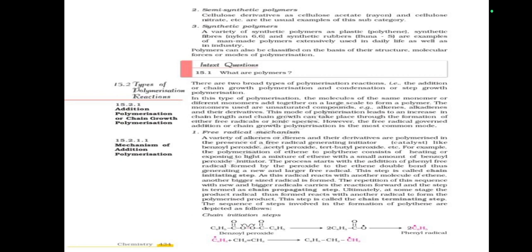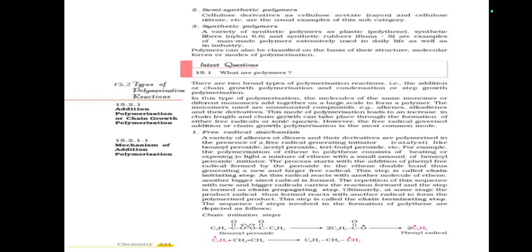A variety of alkenes or dienes and their derivatives are polymerized in the presence of a free radical generating initiator, like benzoyl peroxide. The polymerization of ethene to polyethene consists of heating or exposing to high pressure a mixture of ethene with a small amount of benzoyl peroxide initiator. The process starts with the addition of the phenyl free radical formed by the peroxide to the ethene double bond, thus generating a new and larger free radical.